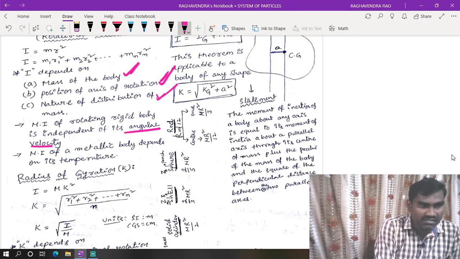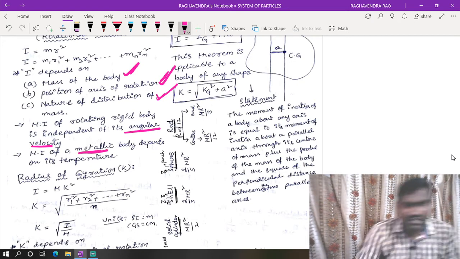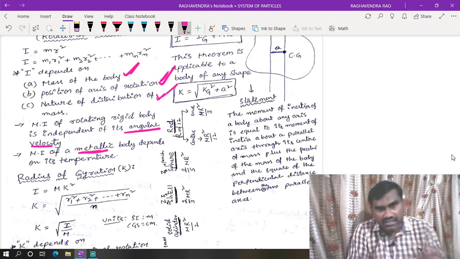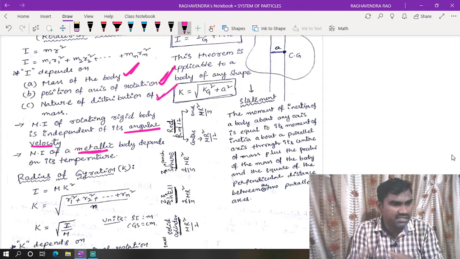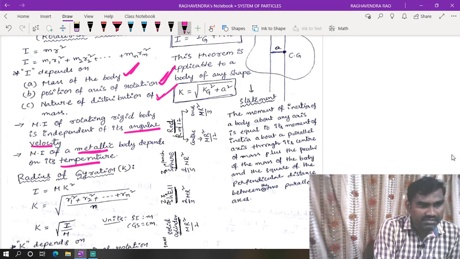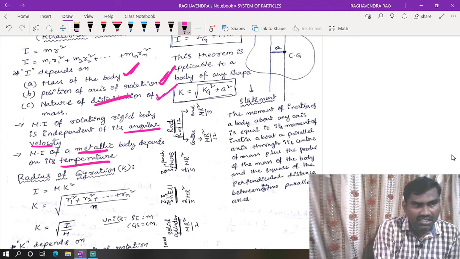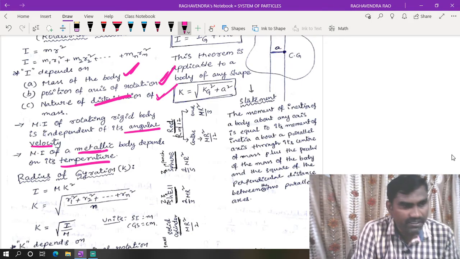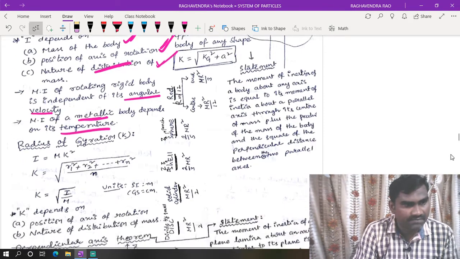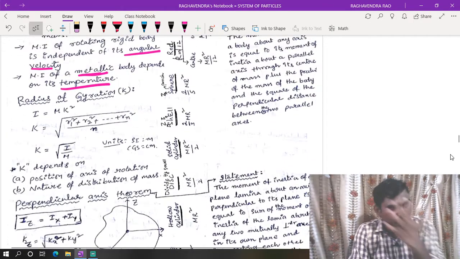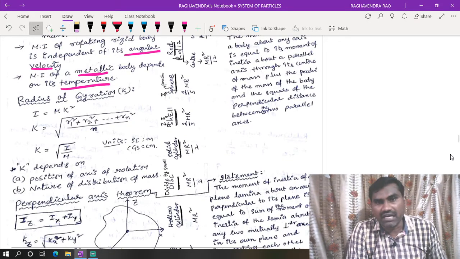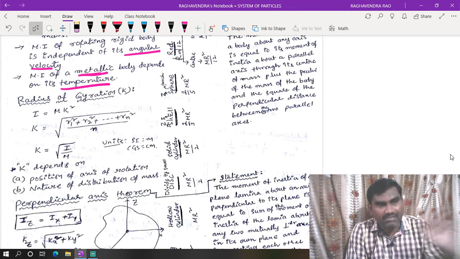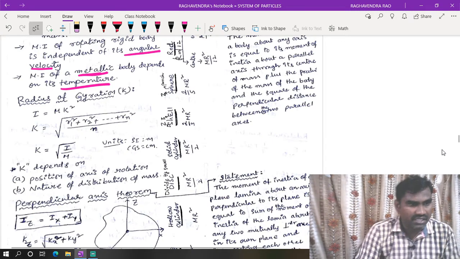The moment of inertia of a metallic body may depend on temperature, because of thermal expansion the metal may expand. Because of that, there is a change in the distribution of mass. By changing the temperature, the distribution of mass changes, so there is a difference in the moment of inertia. Radius of gyration is like the RMS distance of the center of mass from the axis of rotation.